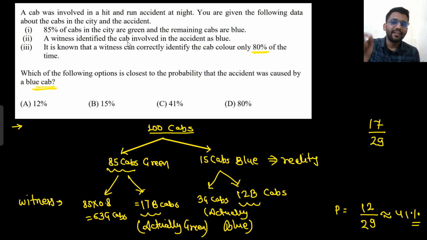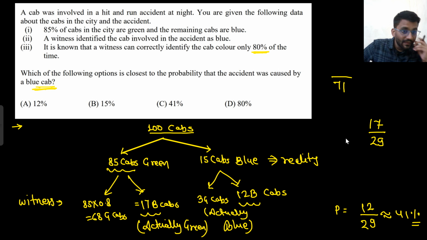Now the witness identifies the cab involved in the accident as green. So how many chances are there? 63 plus 3. Okay, that means 66. Wait a minute. This is not 63, this is 68, right? And this is 17 only. Yeah, this is 68. So 68 plus 3, that means 71. So there are 71 green cabs.